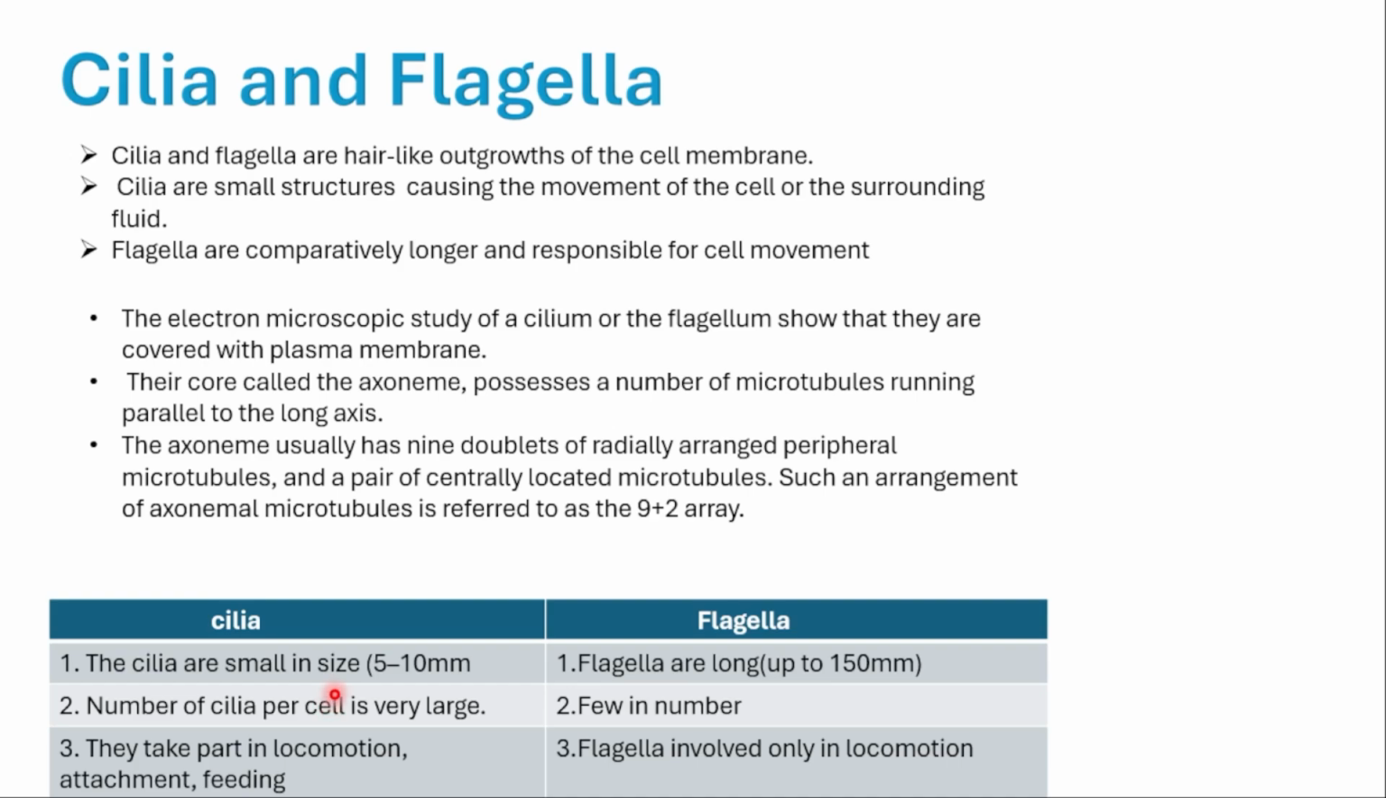When we talk about the difference, cilia are small in size and flagella are long. The number of cilia per cell is very large. Flagella are very few in number. Cilia take part in locomotion, attachment and feeding. Flagella are involved only in locomotion.